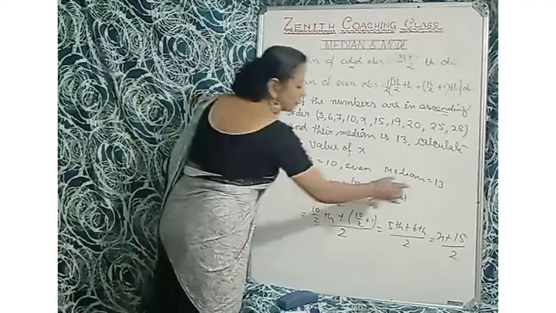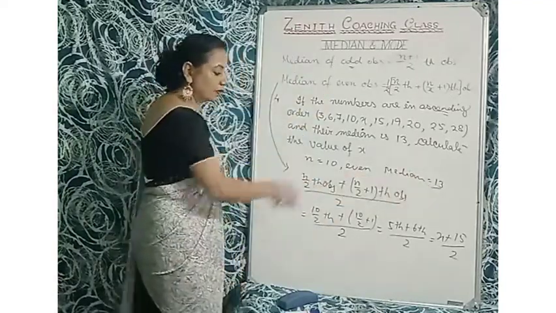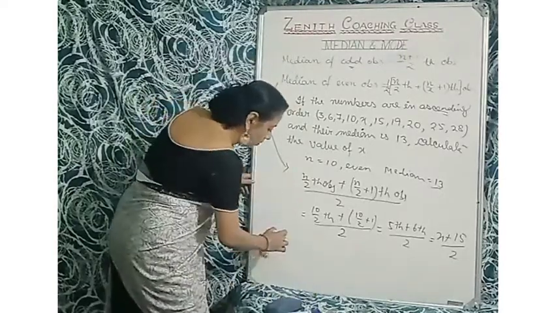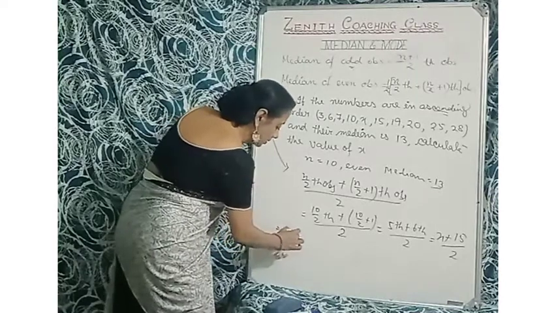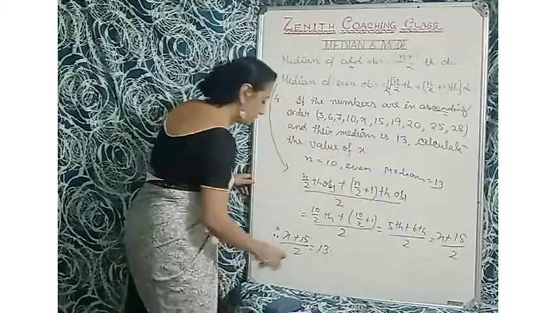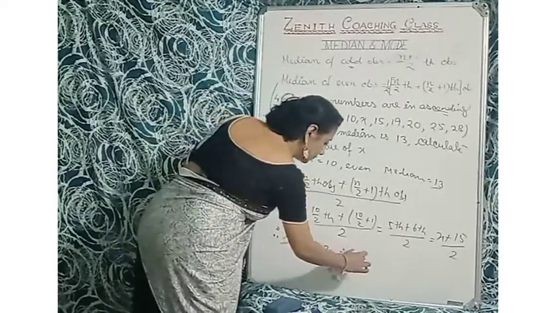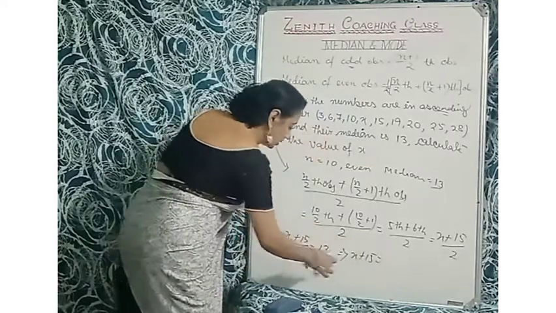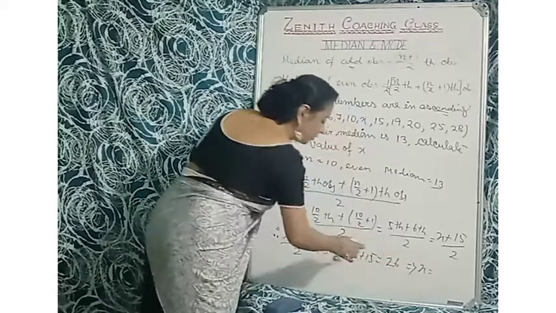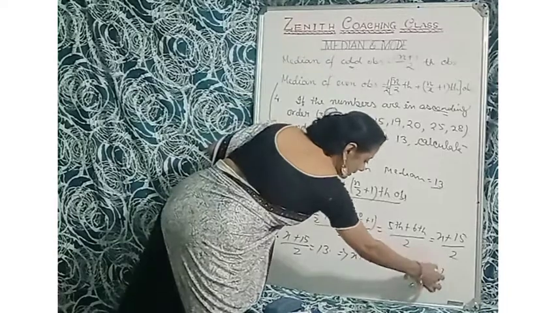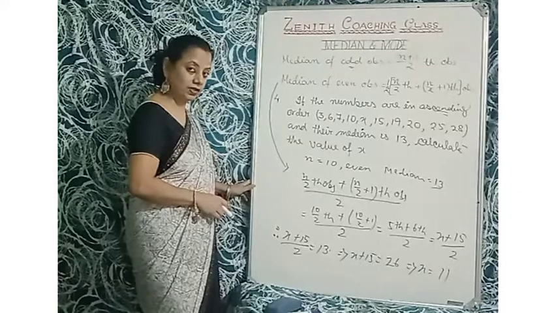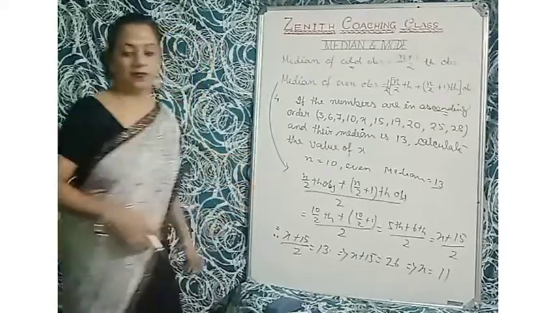But in the question they have told that the median is 13. So x plus 15 by 2 equals 13. Median is 13 here. So x plus 15 equals, by cross multiplication, 13 into 2, that is 26. Therefore x equals 26 minus 15, that is 11. So the value of x is 11. Understood the sum? Okay, we'll go to the next sum.